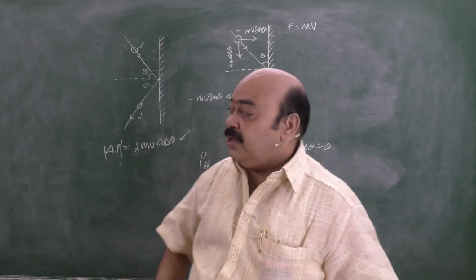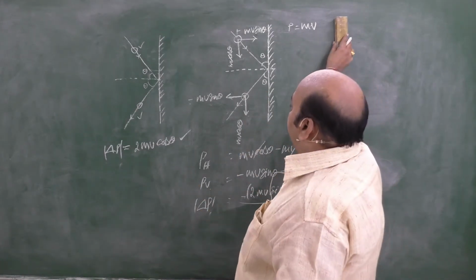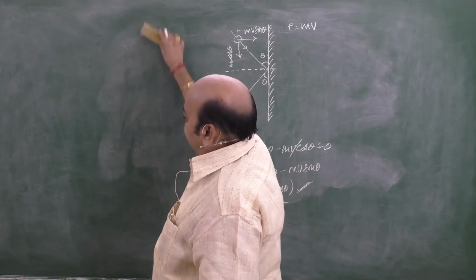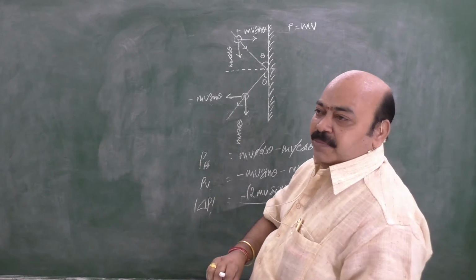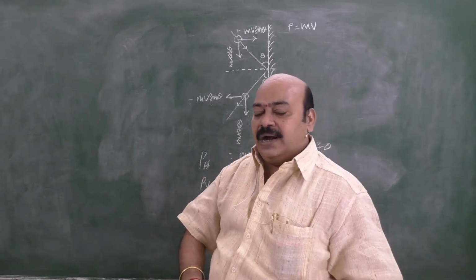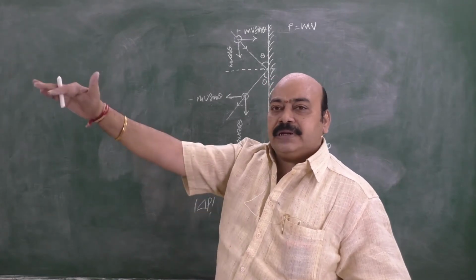This is about how to calculate the change in momentum of a body in different cases. While bowling, a bowler throws a ball making a certain angle with the bat, and the batsman deflects the ball at a certain angle.